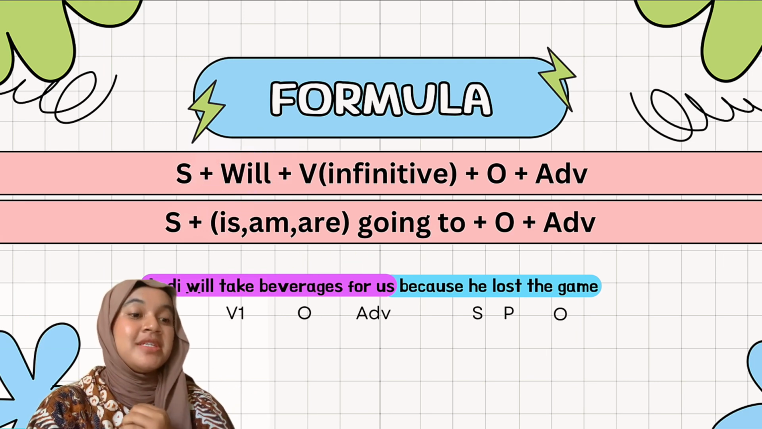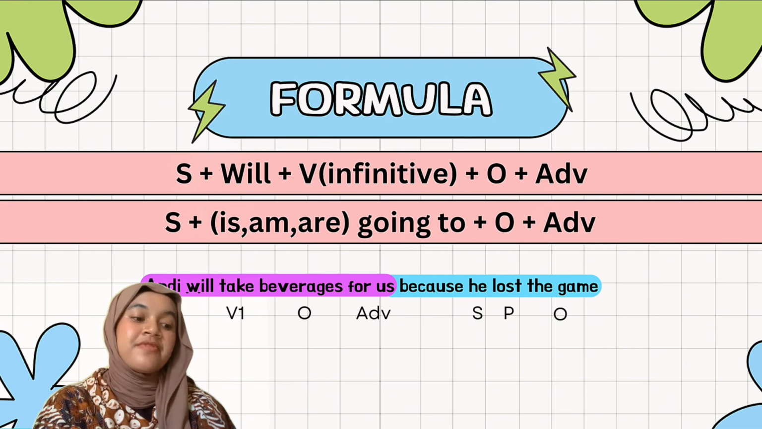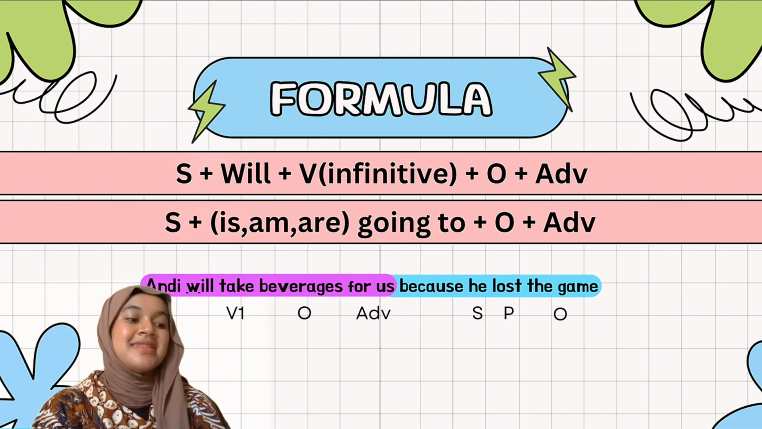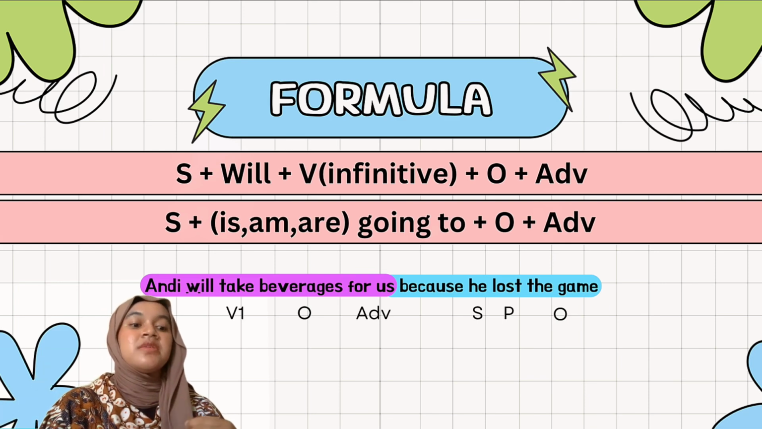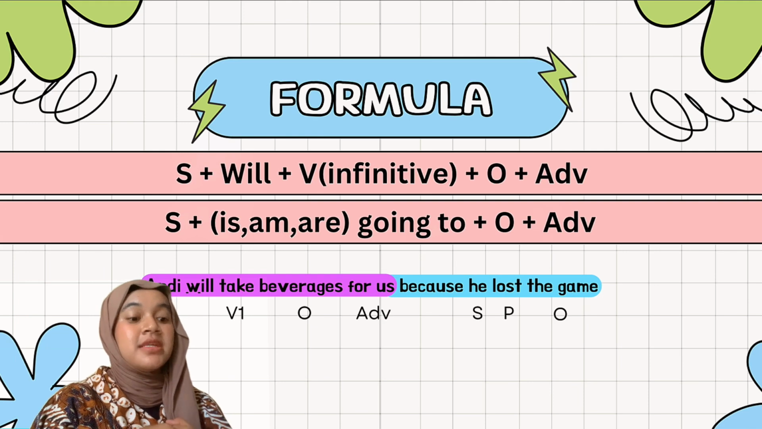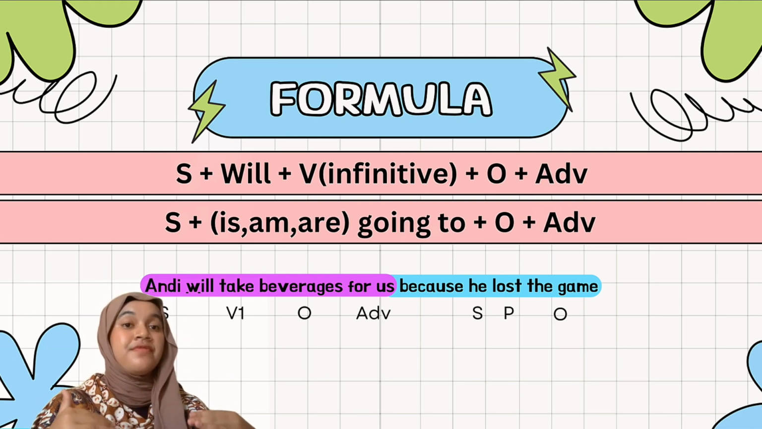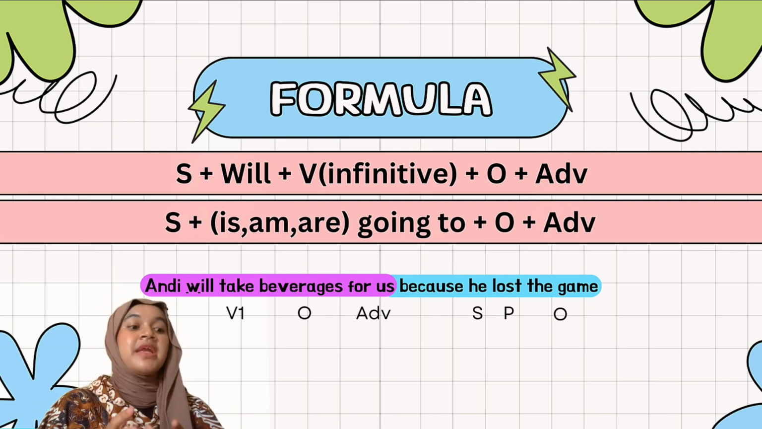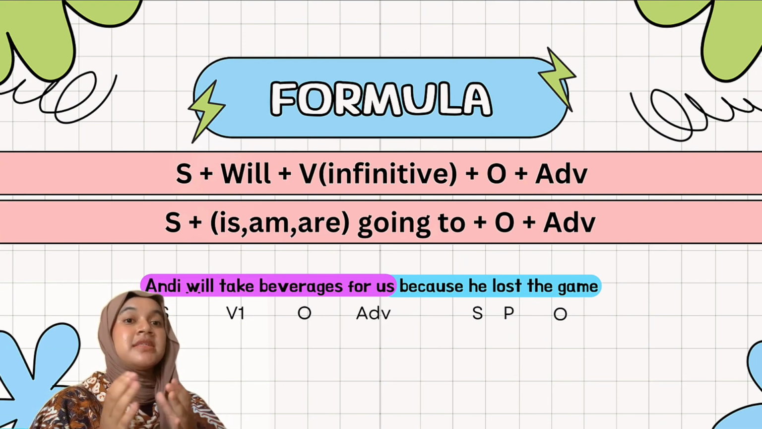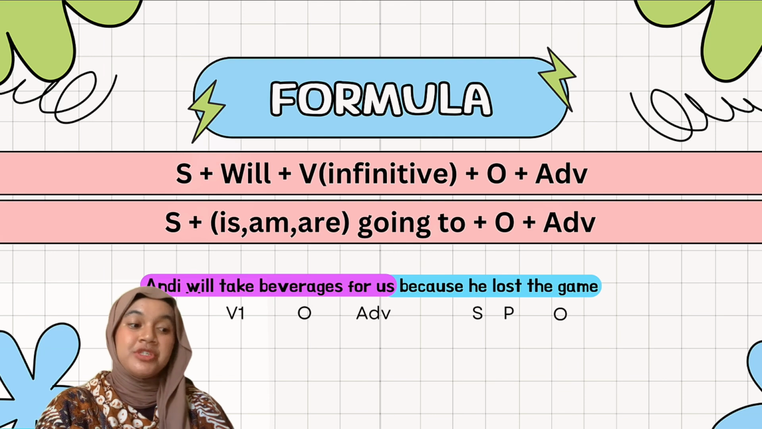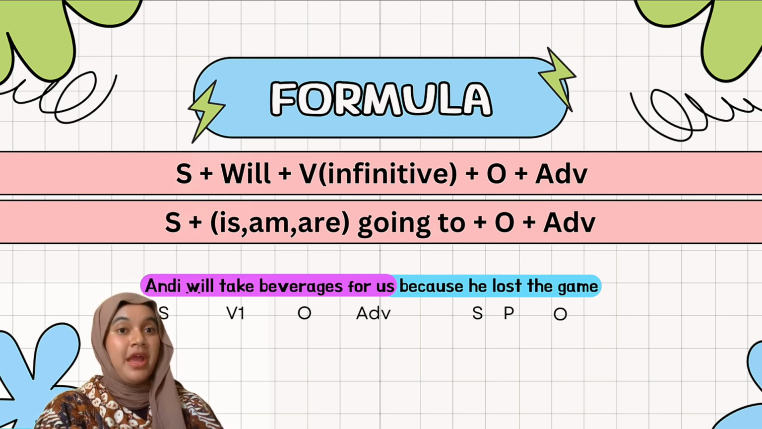Okay, guys? So the example is: Andy will take beverages for us because he lost the game. Andy is the subject, will is will, take is verb 1, beverages is the object, and for us is the adverb. Because he lost the game is the dependent clause: because is the conjunction, he is the subject, lost is the predicate, the game is the object.